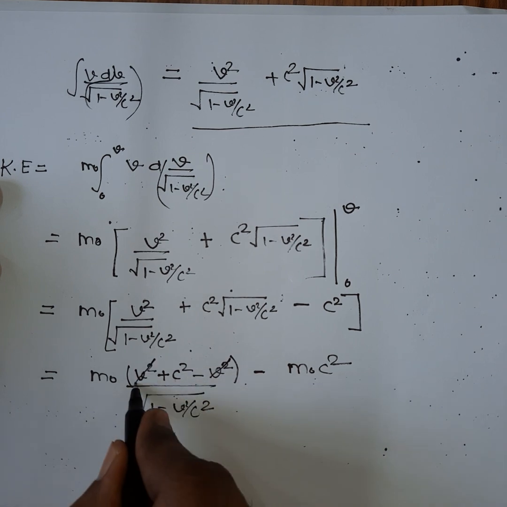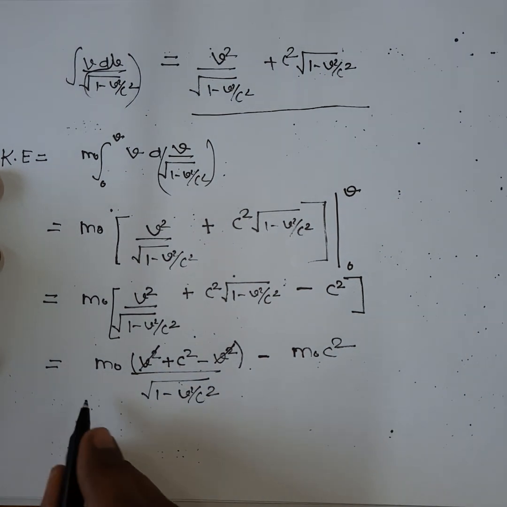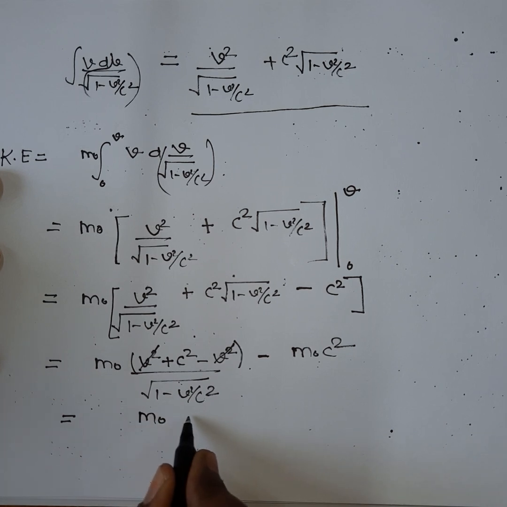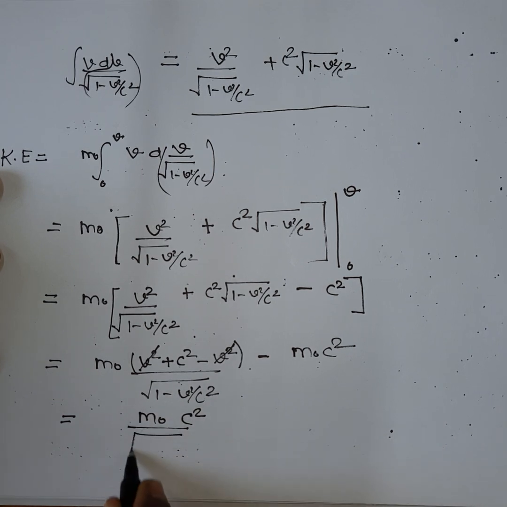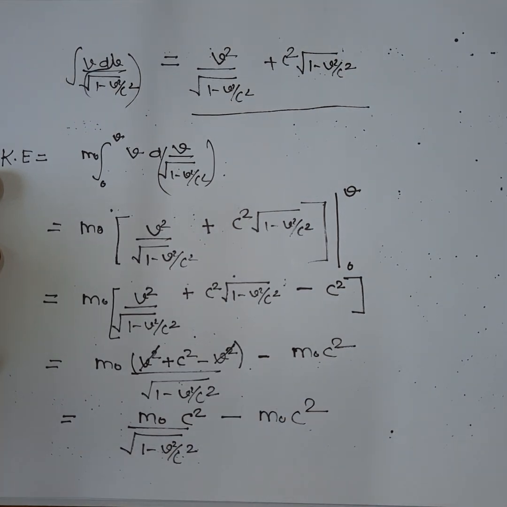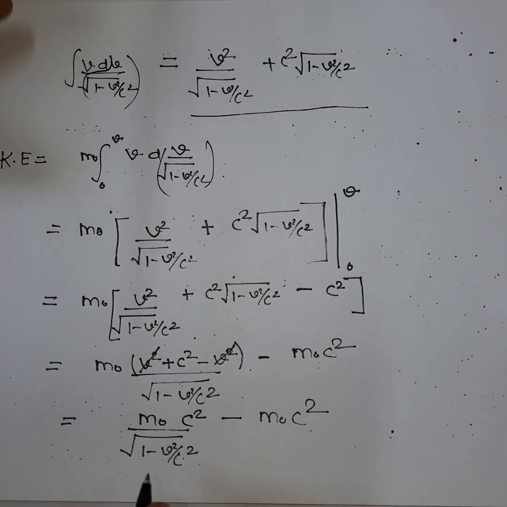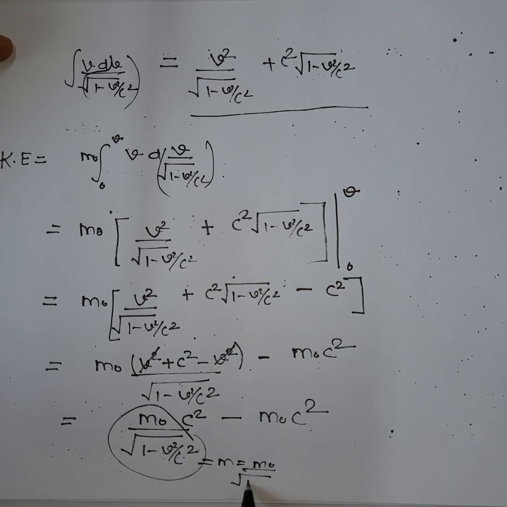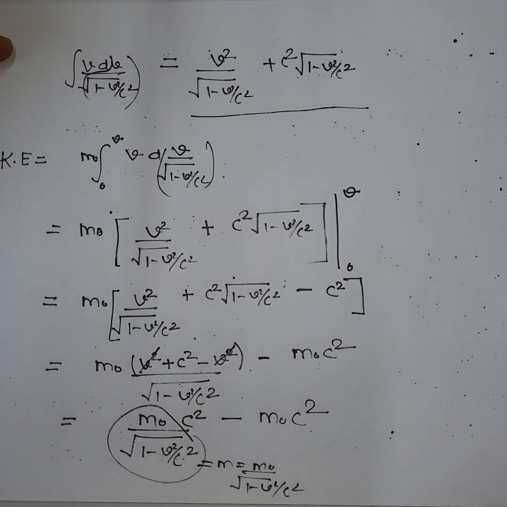So v square will cancel each other. Okay, so you will get m naught c square divided by 1 minus v square by c square, minus m naught c square. So m is equal to m naught divided by the square root of 1 minus v square by c square.